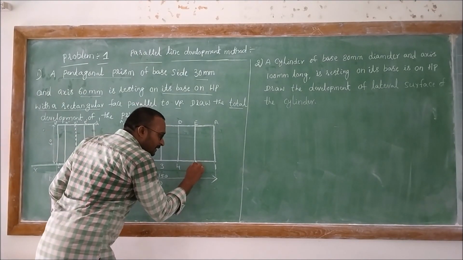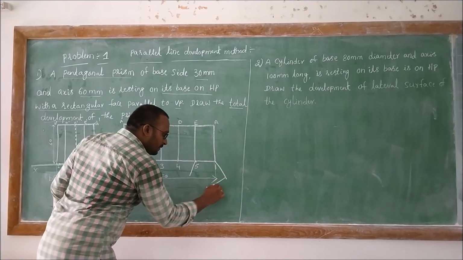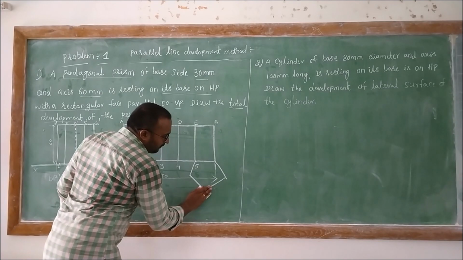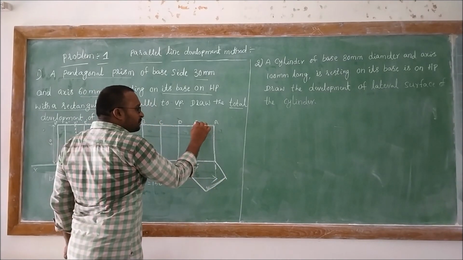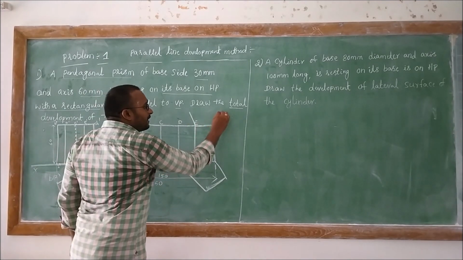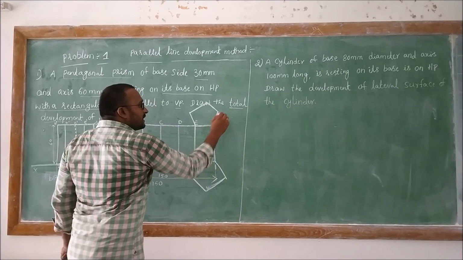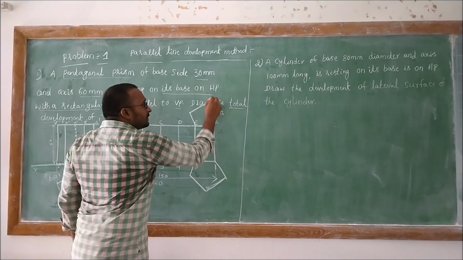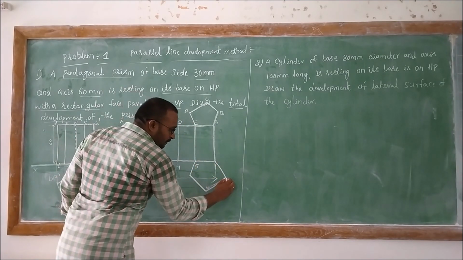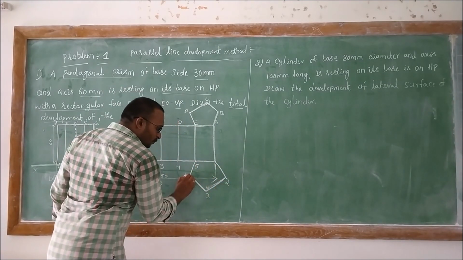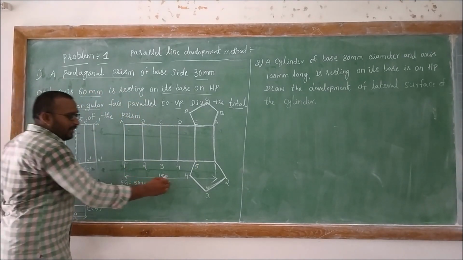Based upon that, here the bottom surface we will have a pentagonal shape, and on the top surface also a pentagonal surface. Here it is A, B, C, D, again E. Here it is 1, 2, 3, 4 and again 5. So this is the way.